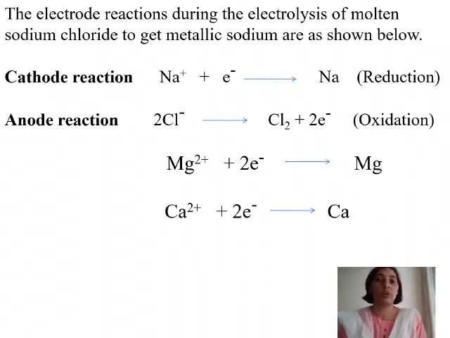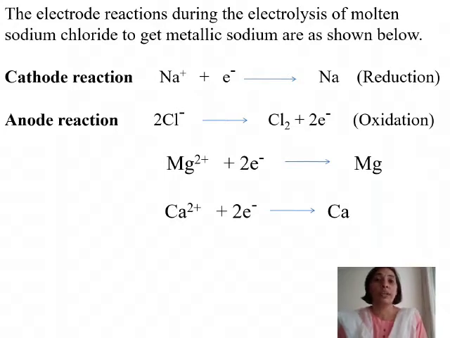Now, I hope you remember the activity that we had done for ionic compounds, where we had a beaker in which we had graphite rods, and we had taken sodium chloride solution, and we carried out electrolysis by passing electric current through it, and we found that the bulb was glowing.